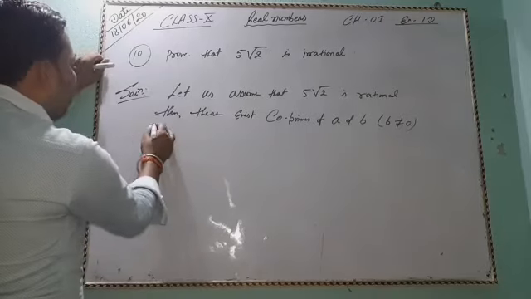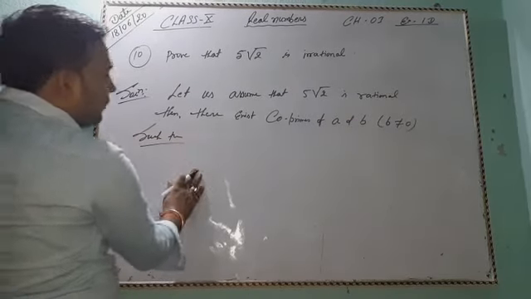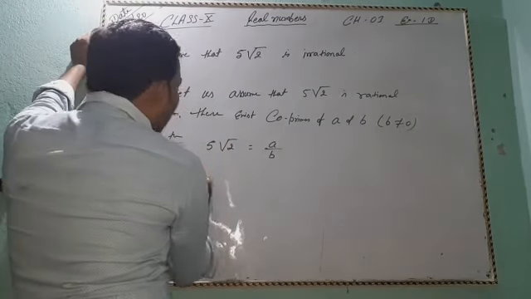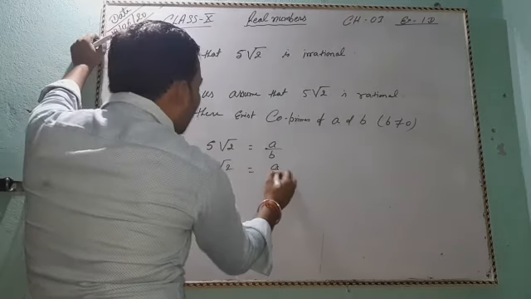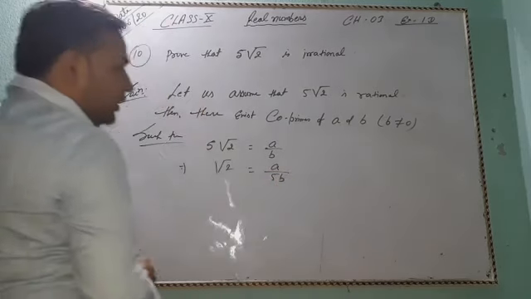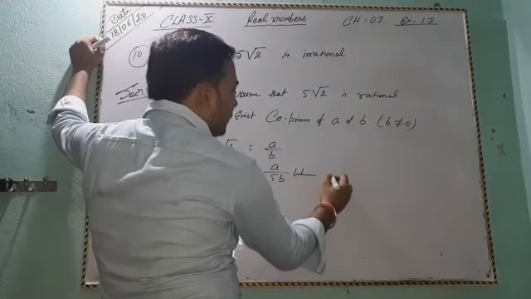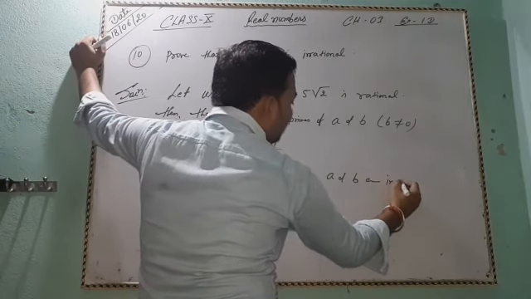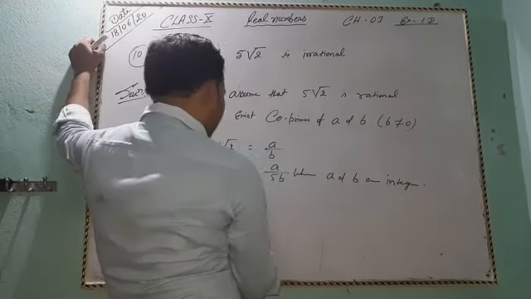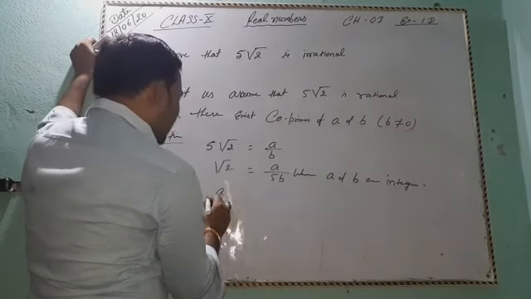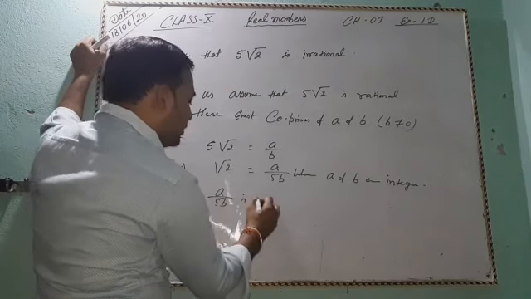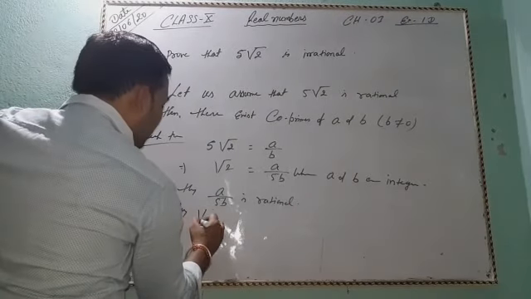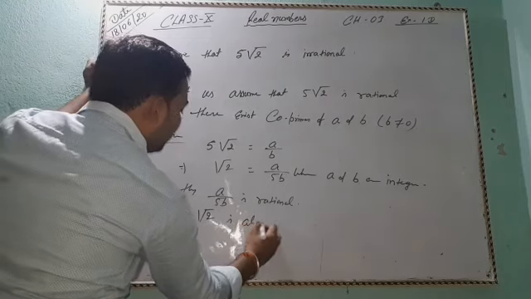Such that 5 root 2 equals a by b, which implies root 2 equals a by 5b, where a and b are integers. Then a by 5b is a rational number. Thus root 2 is also rational.